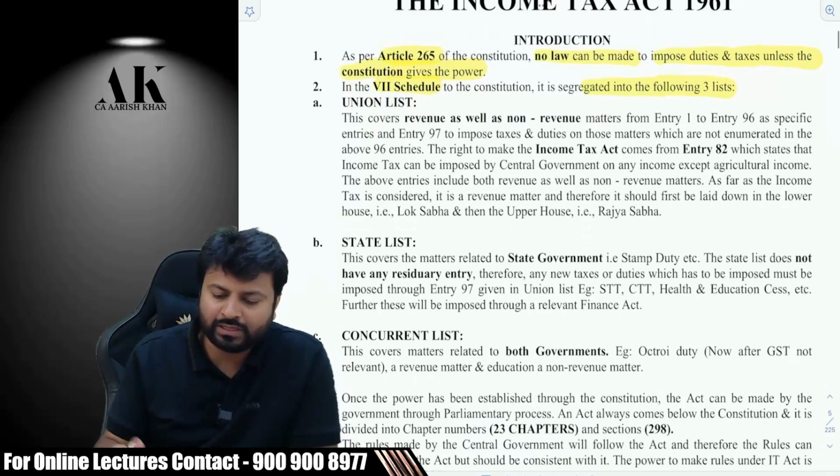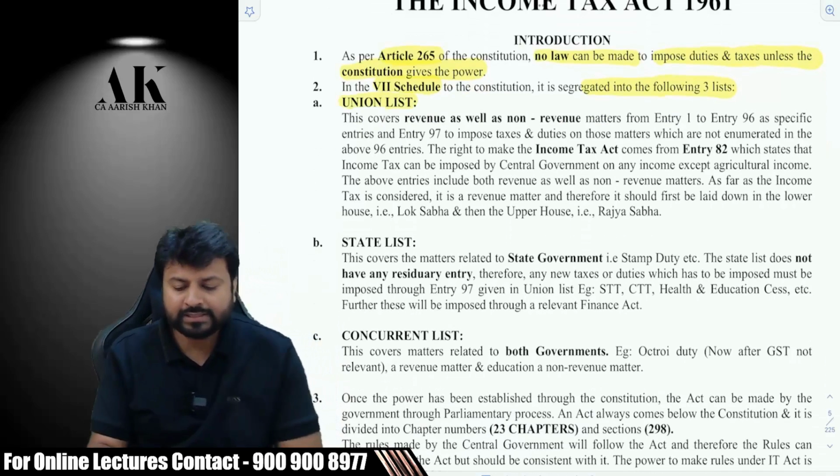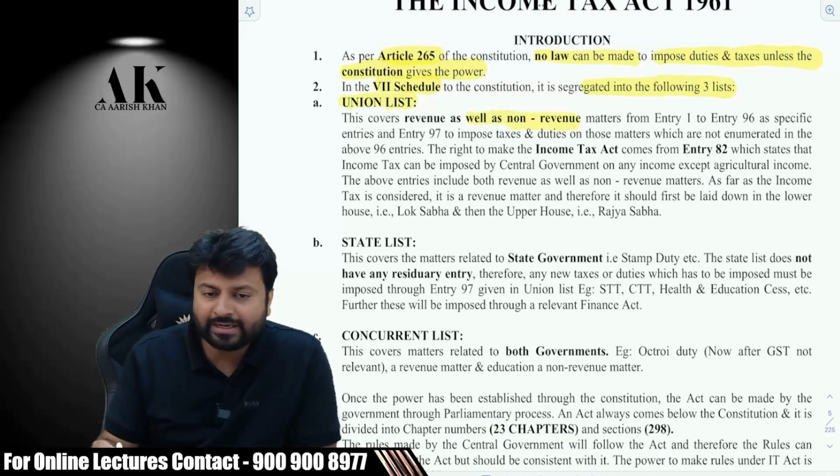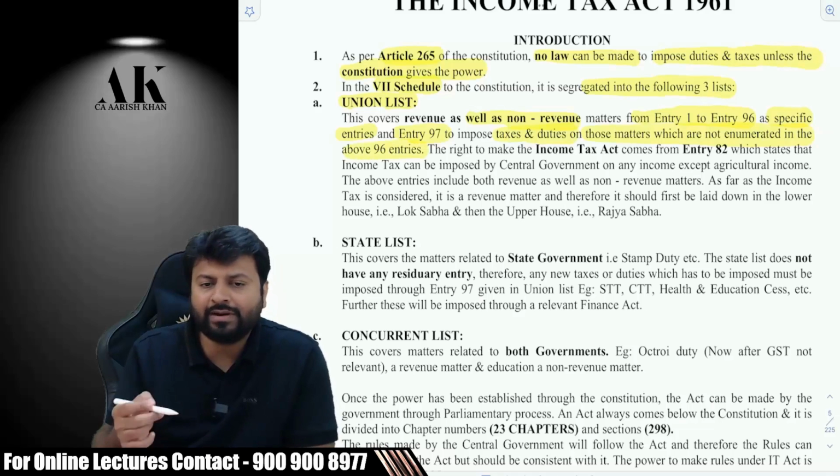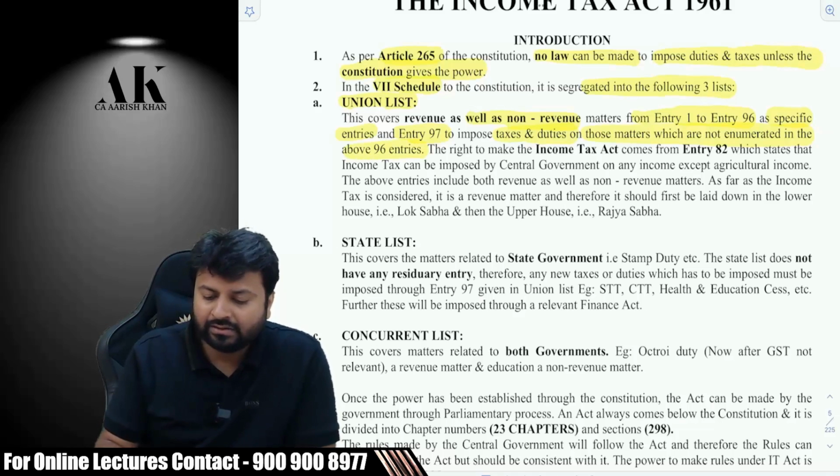There are 3 lists over here. We all know that. Union list. This covers revenue as well as non-revenue matters from entry number 1 to 96 as specific entries, right? And entry number 97 is what? To impose taxes and duties on those matters which are not enumerated in the above 96 entries, correct? Now, the right to make the Income Tax Act comes from entry number 82.